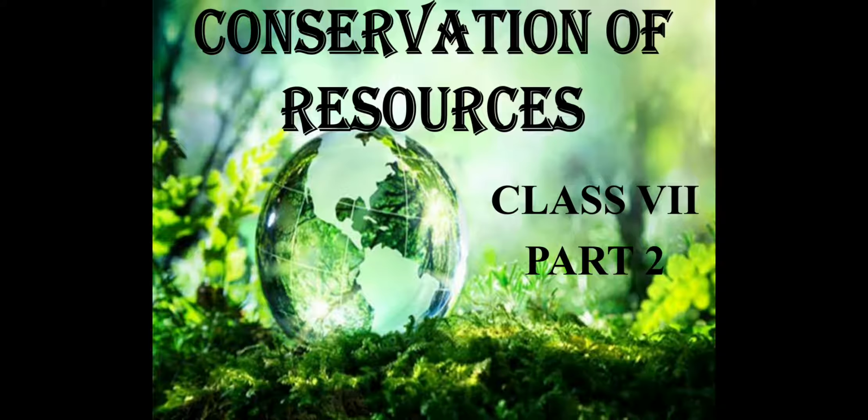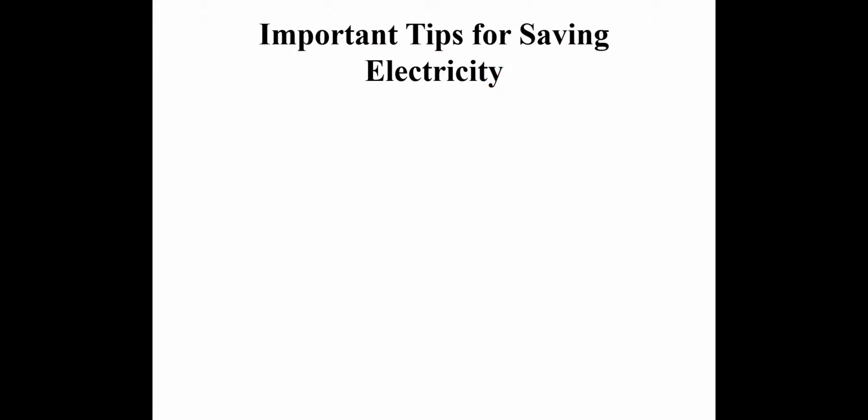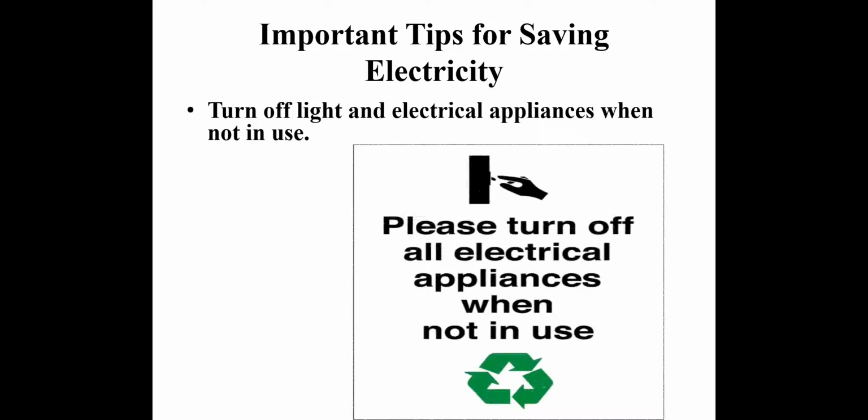Let's start with the second important resource, that is electricity. We will discuss the tips for saving electricity. First and very important tip is turn off lights and electrical appliances when not in use. Make a habit that whenever you leave your room, you must switch off all the switches which are not in use.